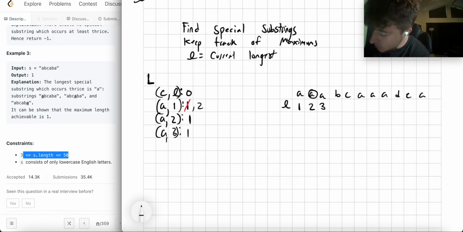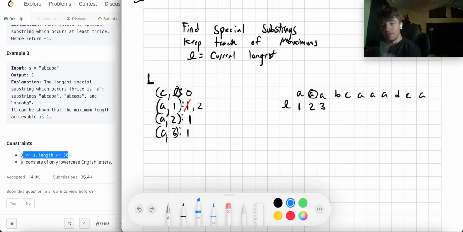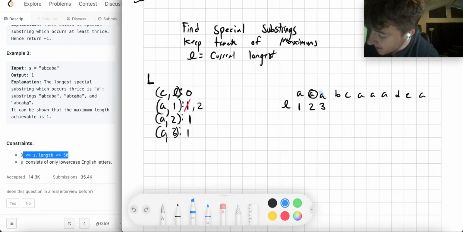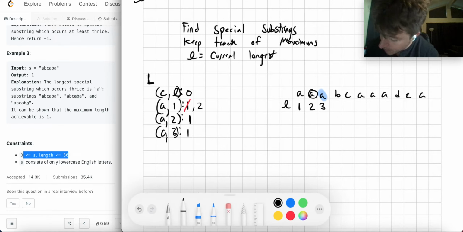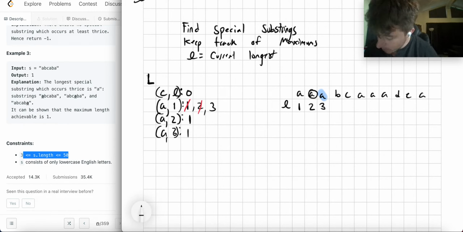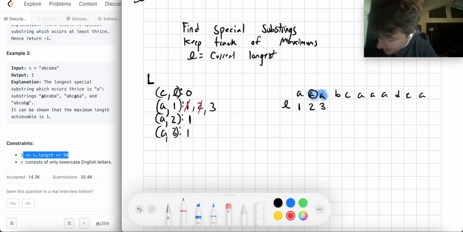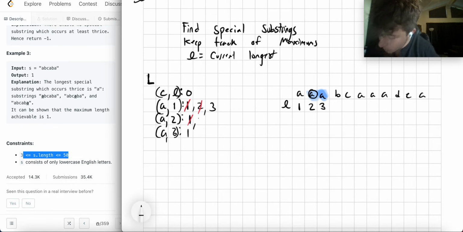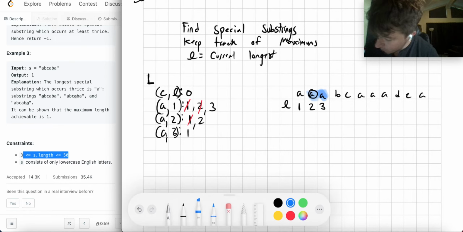So what I can basically say is, well, when I attach to this one, and this point is kind of irrelevant because in a moment I'll show you how you can remove this information, right? But I have this A, when I attach this A, I can do this A alone, right? So that would mean I'd have to cross this out and increase this to 3, right? But I can also attach these A's together, right? So I have to cross this out and make this 2. And then I can actually do all 3 of these together.